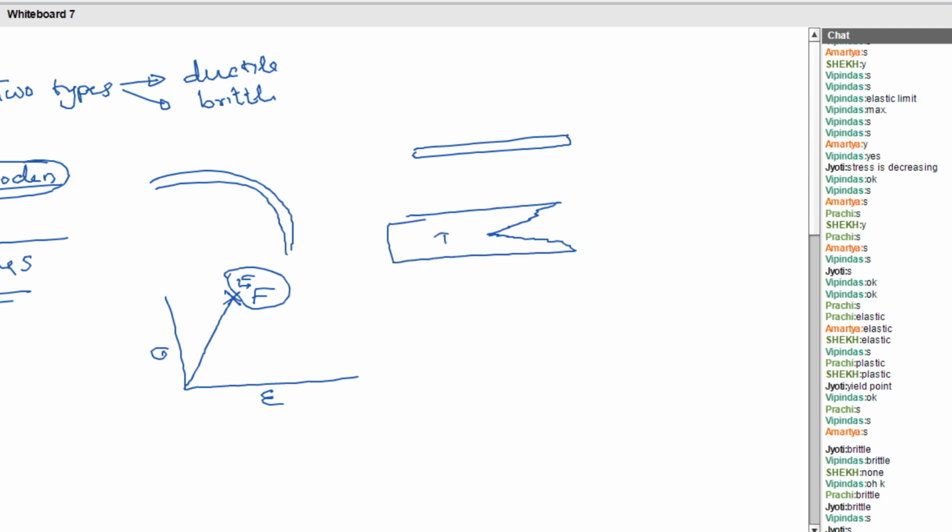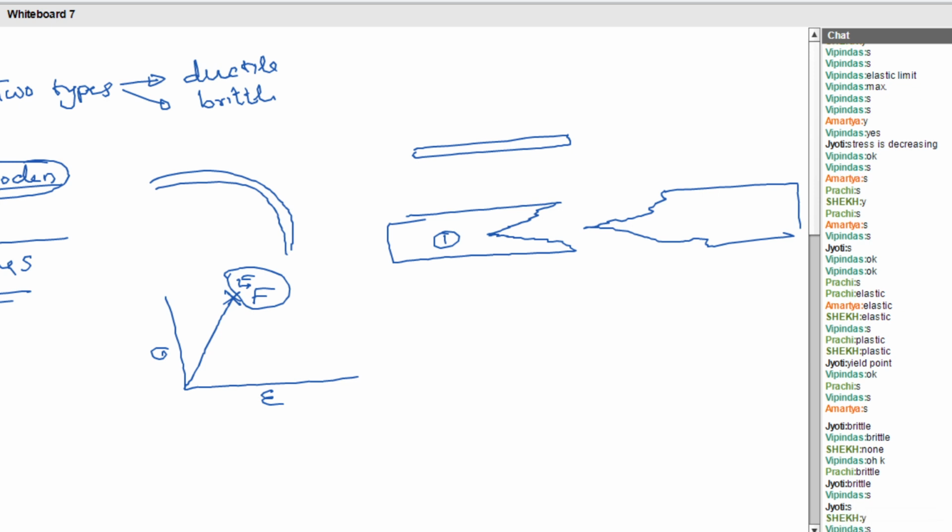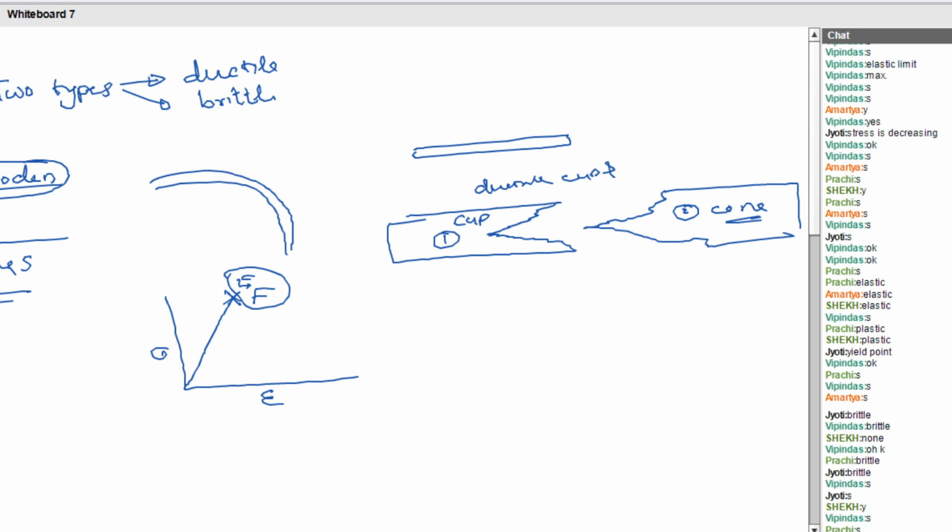One piece will be here and another piece will have a structure like this. You can see that the first piece will have a cup-like structure. The second piece will have a cone-like structure. Hence, ductile fracture is also called what? Cup and cone fracture. Clear to all?